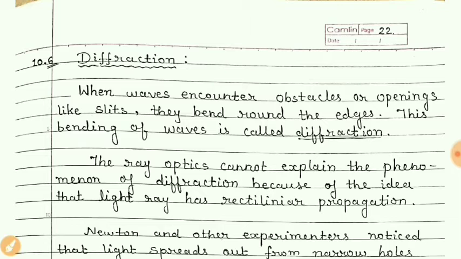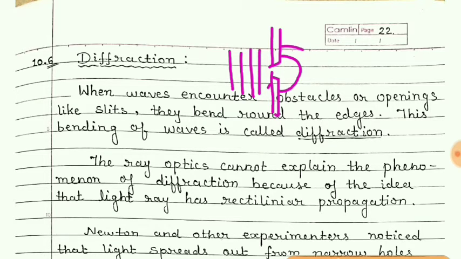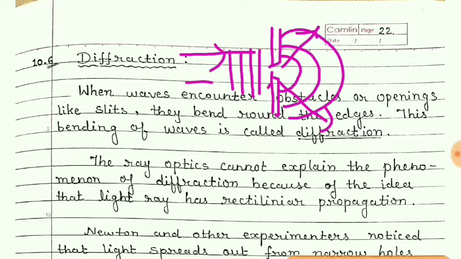Students, if the gap of the slit is narrow, suppose it is having this much gap only, in that case what will happen when the wavefront will pass through the slit? The bending will be more circular, and if it is more circular, then we can say that diffraction is also more. The rays coming from the source are parallel, so diffraction takes place through the slit.